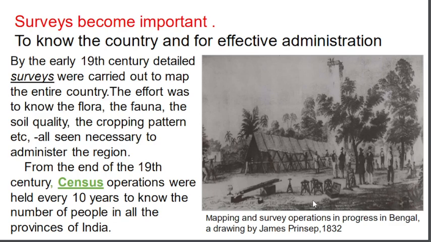When they know about our country, about the places and the weather conditions, then only they can administrate effectively. For example, you are going on a trip. Before going to any place, you will inquire about that place, which type of historical places are there. You will search about those things, and then only you will decide to go there.